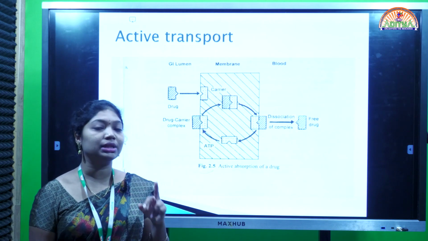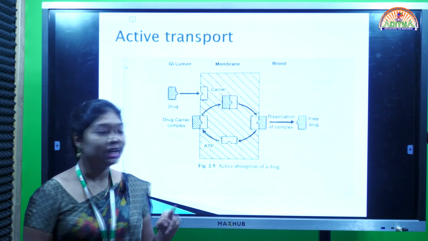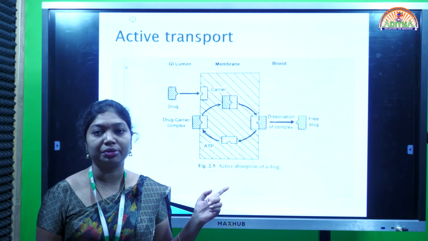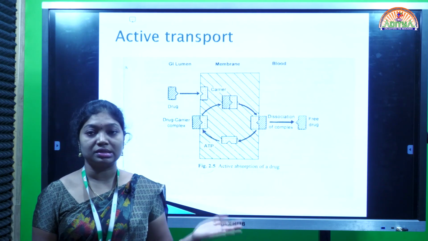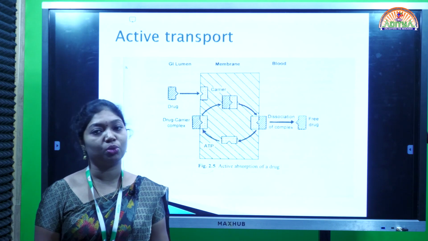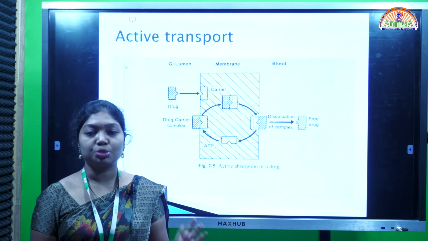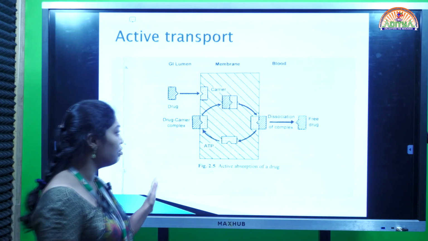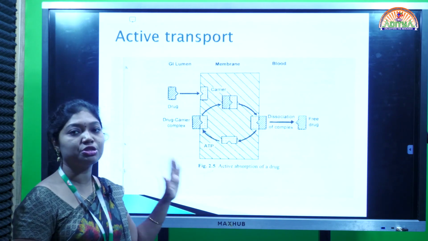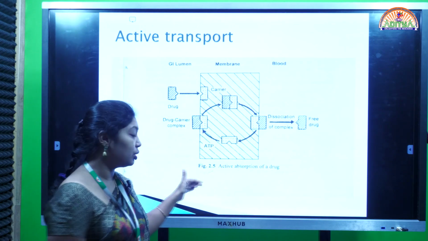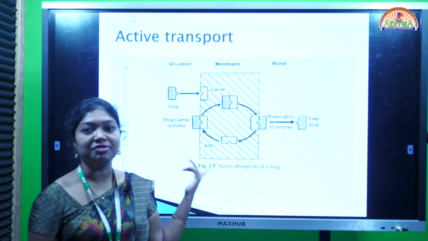Here we are using energy in the form of ATP, and it is an uphill transport, meaning the driving force is the concentration gradient. Here the concentration acts from a region of lower concentration to the higher concentration, so it is an uphill transport. That's why we are using energy in the form of ATP. So this is the main difference between passive diffusion and the facilitated diffusion and active transport.